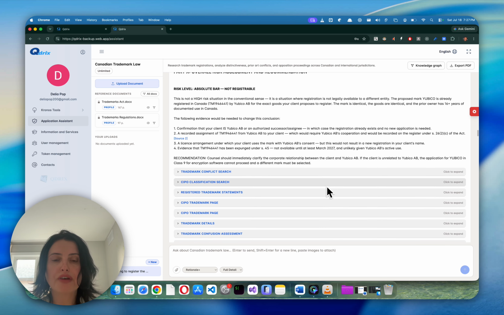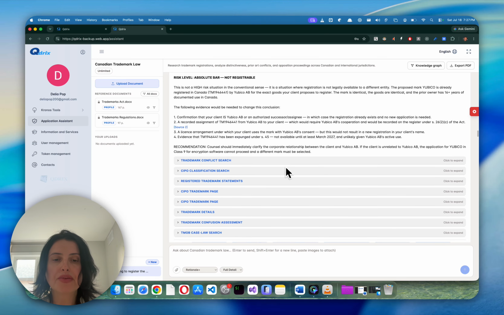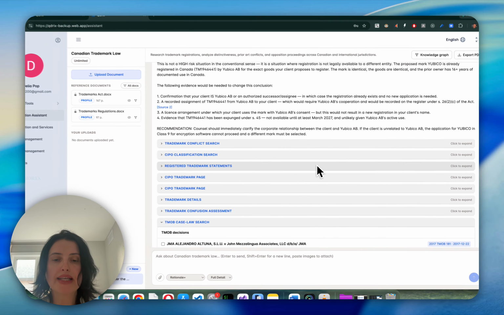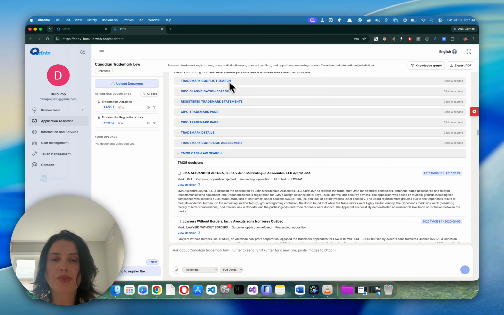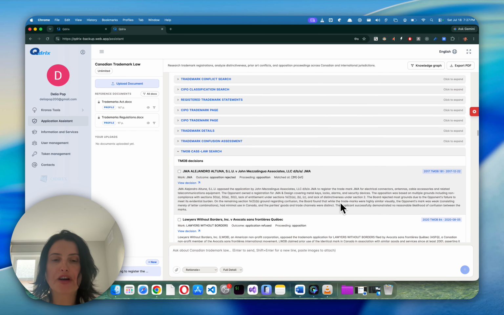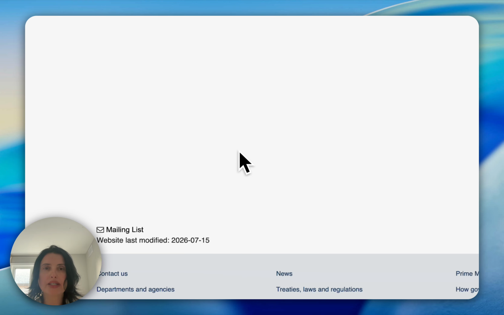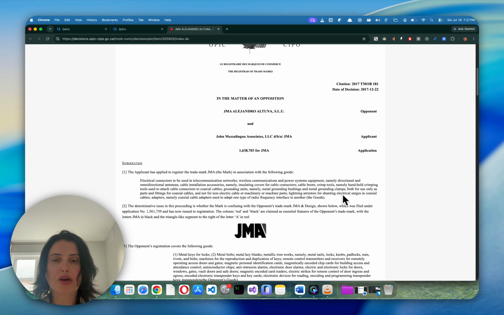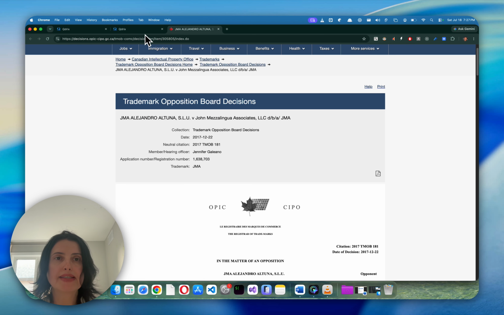We do have some more information here, and I will look at the TMOB case law search. And as we can see, we're being provided with some pertinent case law. And if we'd like to view the decisions, we can simply click here and the case opens up for us.